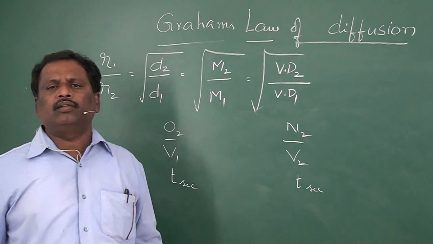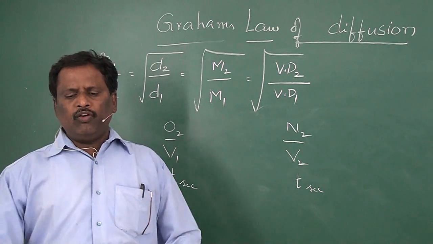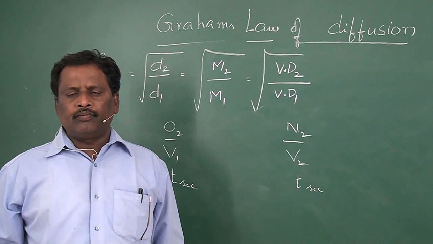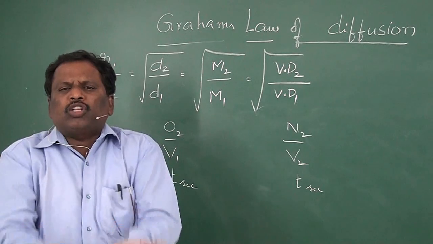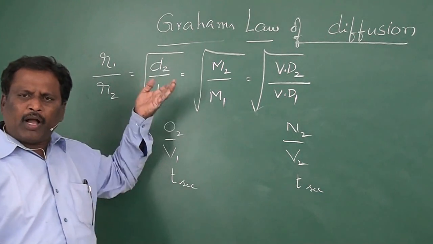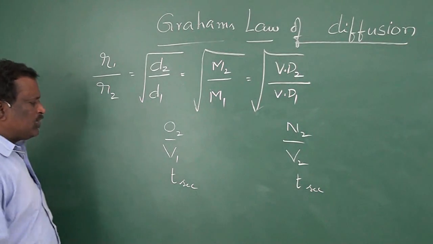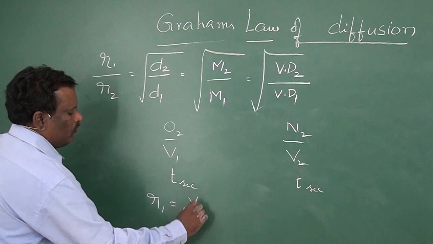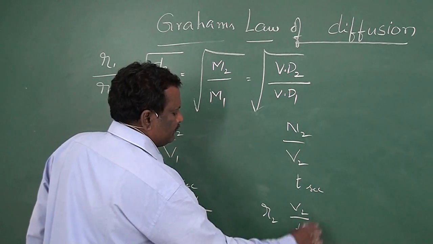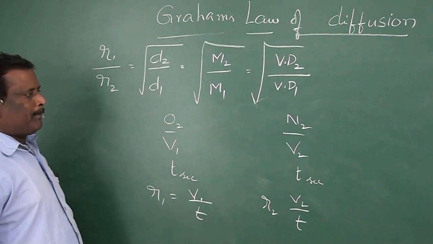Now let us open the lid. The two gases are at the same conditions of temperature and pressure. Now if you open the lid and allow them to diffuse for T seconds, then the volumes of the gases that escape out of these containers are different. Let the volume of oxygen that escapes out be V1 and the volume of nitrogen that escapes out be V2. Then rate of diffusion of O2, R1, is equal to V1 by T and R2 is equal to V2 by T, because volume by time is the rate of diffusion.